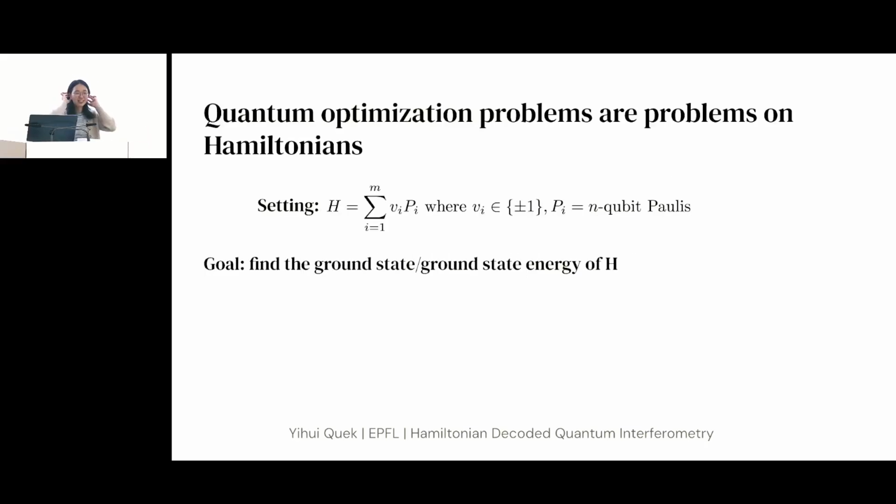So what is a quantum optimization problem? It's an optimization problem, but for a Hamiltonian. And I'm going to get to why we call this an optimization problem in a second. So the setting that we will consider is that you have a Hamiltonian which is a linear combination of Paulis with plus or minus 1 coefficients. And what you want to do is find the ground state or the ground state energy of this Hamiltonian.